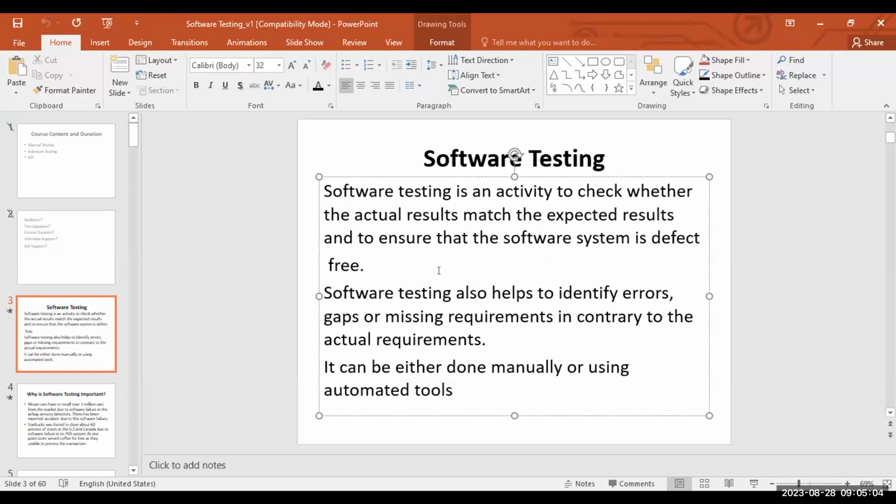What is the main goal of testing? To check whether the software is working or not. Yes, whether the software is working fine or not. And as a tester, we need to make sure the functionality is defect free, right? Means no errors in the code developed.